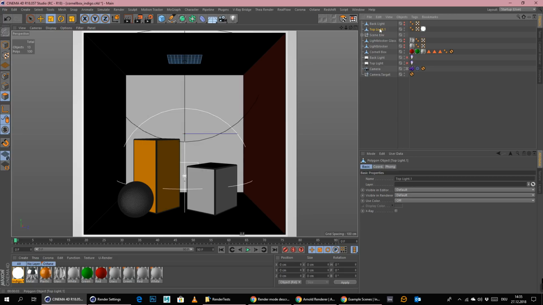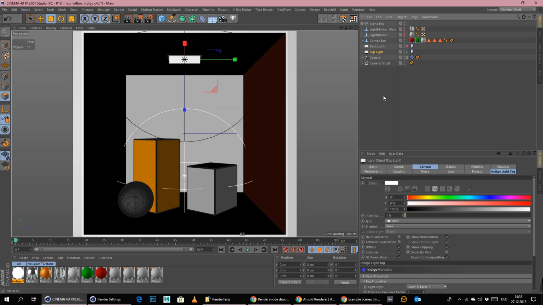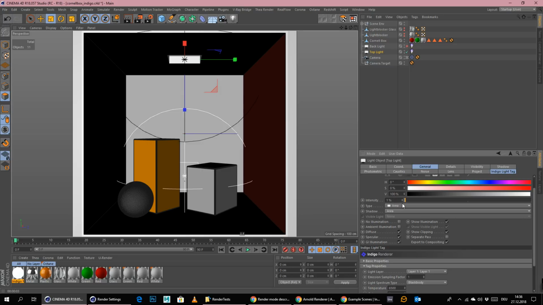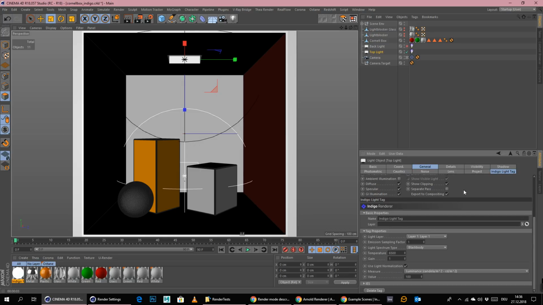Okay, let's forget about it. It's simply not possible with Indigo Render to change any light, which I think is perfectly crazy. Even if I pull this up to 10,000 or 100,000, it just simply doesn't work. So I have absolutely no clue what's going on here. Really no clue.